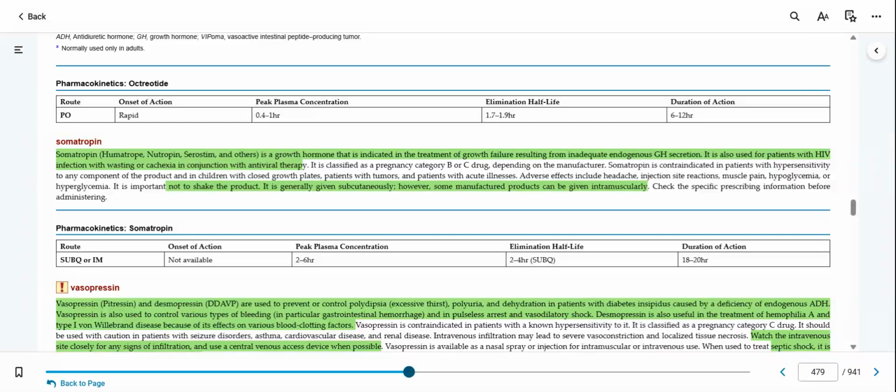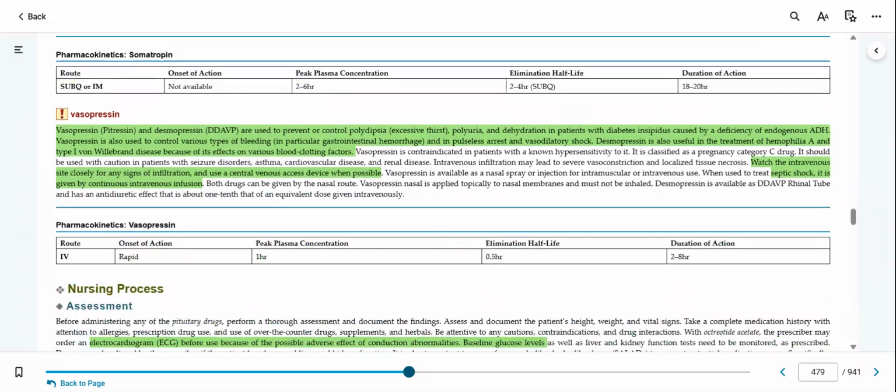I am not going to ask you a question on this one, but you might get one on HESI or NCLEX, so that's why it's covered here. Some of those adverse effects include headache, injection site reactions, muscle pain, hypo or hyperglycemia again. So I would cue in on that hypo or hyperglycemia. And then the third one is that vasopressin or DDAVP, desmopressin or vasopressin. And we mentioned earlier what those are used to prevent, control that polydipsia, that excessive thirst, or polyuria or dehydration. Also, we can use that desmopressin in our patients with nocturnal enuresis.